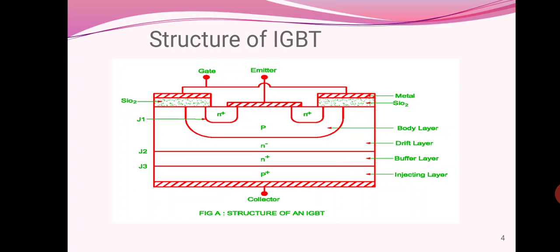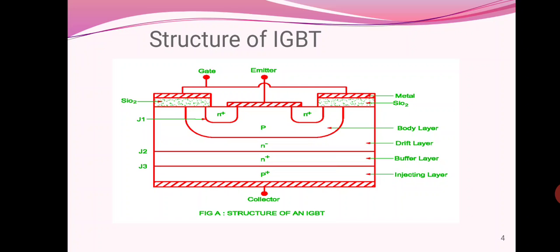Next point, this is the structure of IGBT. The structure shows the vertical cross section of the N channel IGBT. The vertical cross section maximizes the area available for current flow. This reduces the resistance and hence the on state power losses. The doping levels used in the different layers of IGBT are similar to those used in the vertical MOSFET structure, except for the body region.